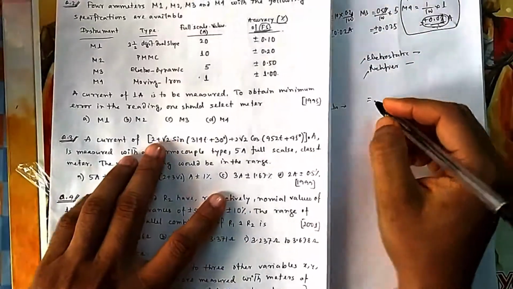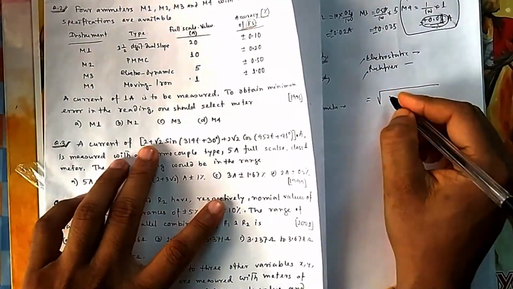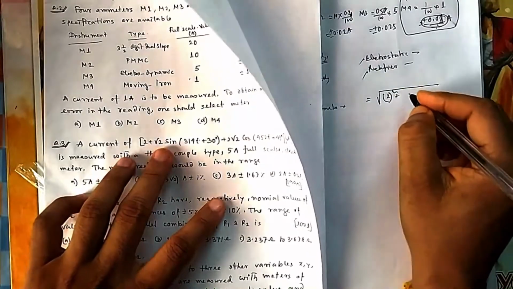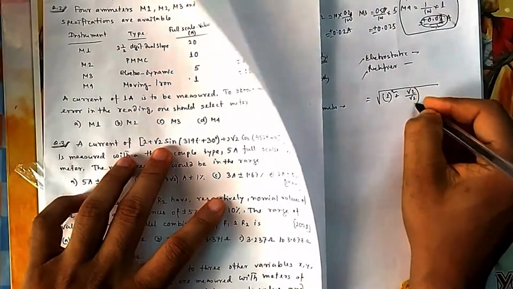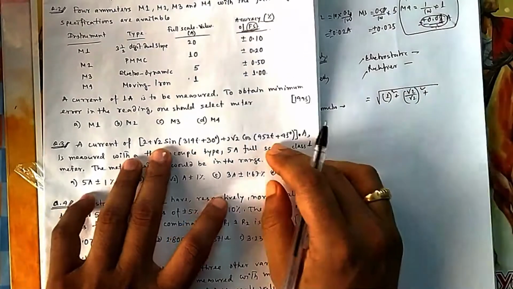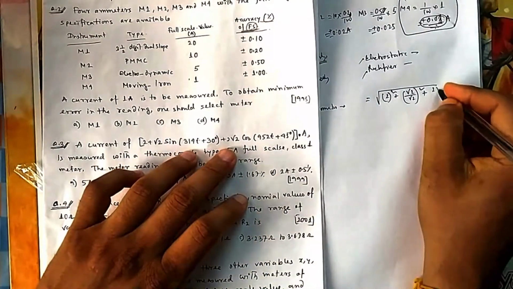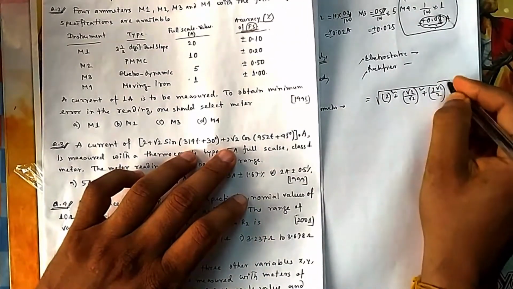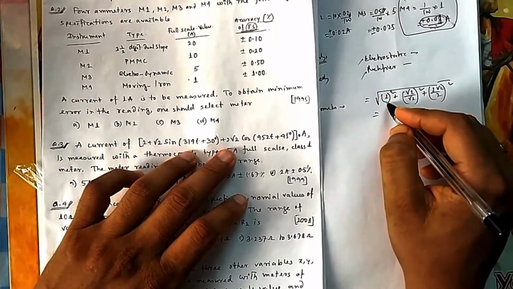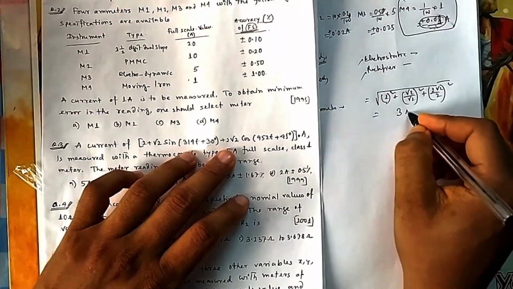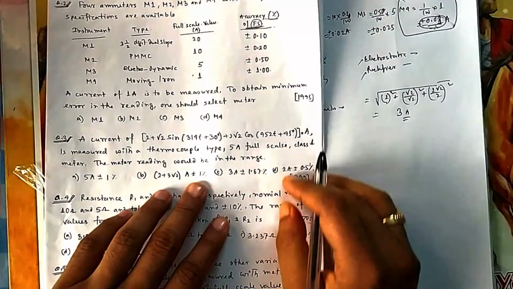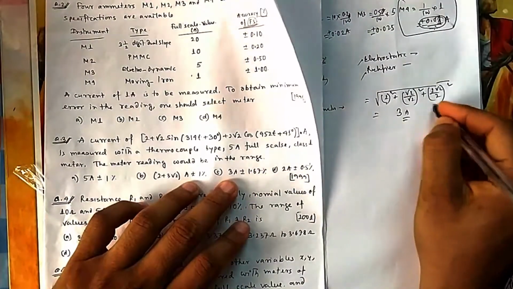You know, this one we have studied in circuits. So it is 2 squared, and because the DC value's RMS is the same, for AC the RMS is 2 root 2 by root 2, whole squared. So ultimately 2 2s are 4, 4, 4, 8 plus 1, 3 ampere. So it will measure 3 ampere. So obviously you can see option A.